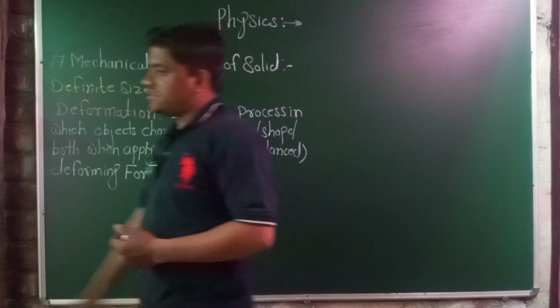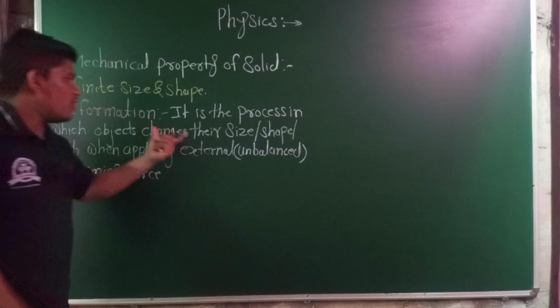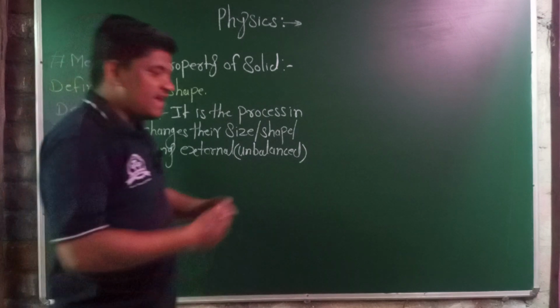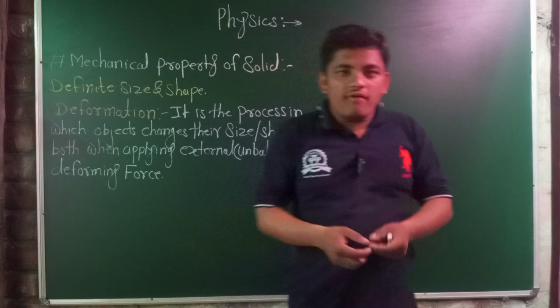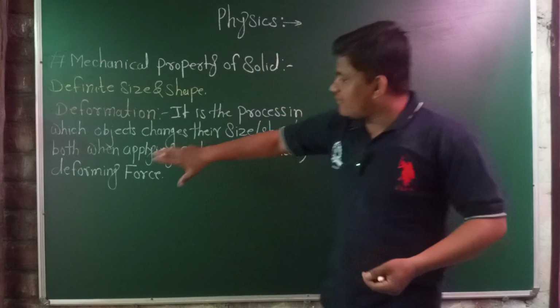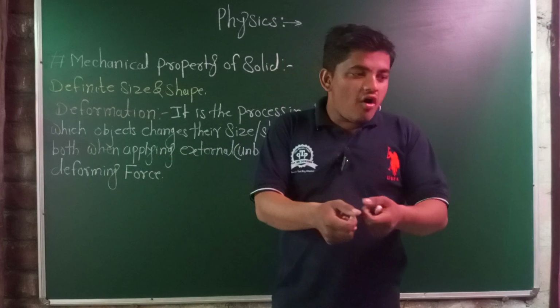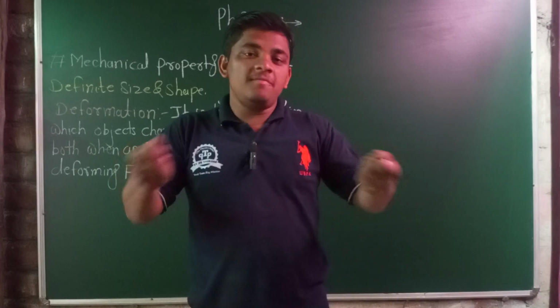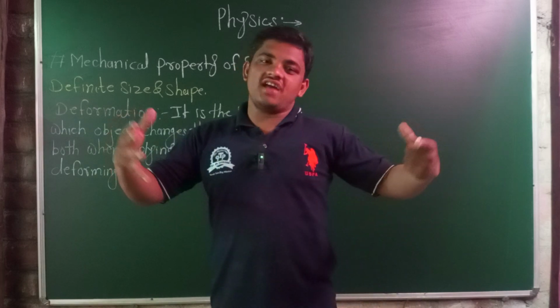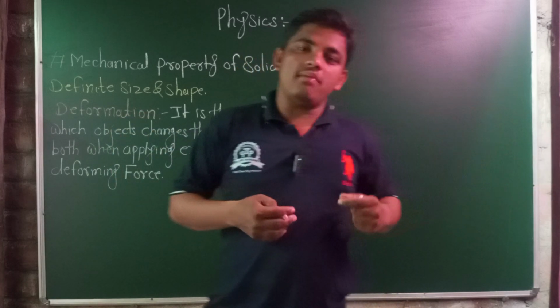We take the two properties, plasticity and elasticity. Before the discussion of deformation, I will tell you about plasticity and elasticity. Take one example of elasticity: a rubber band. When we apply an external deforming force and stretch the rubber band, its length increases.